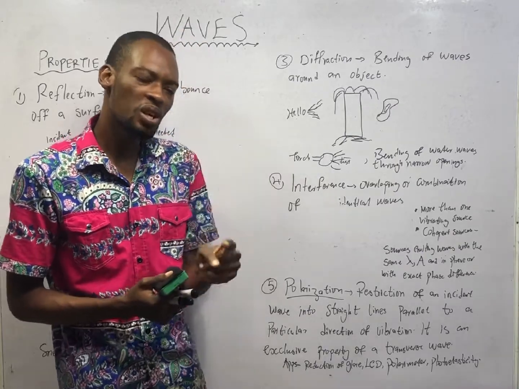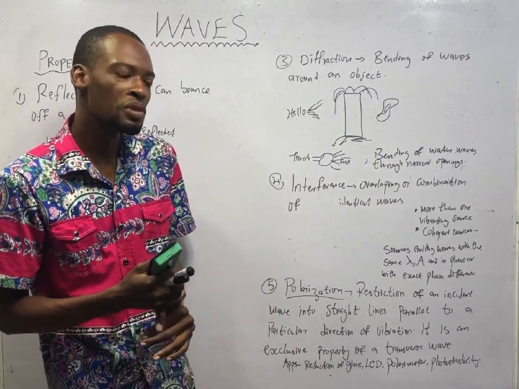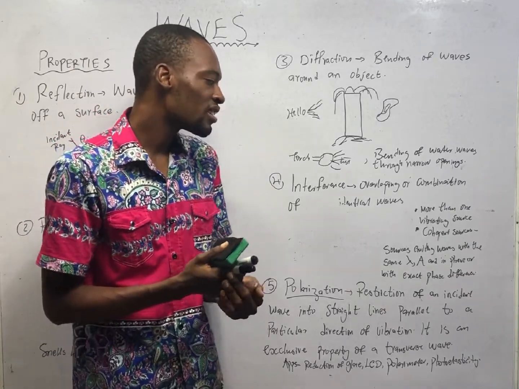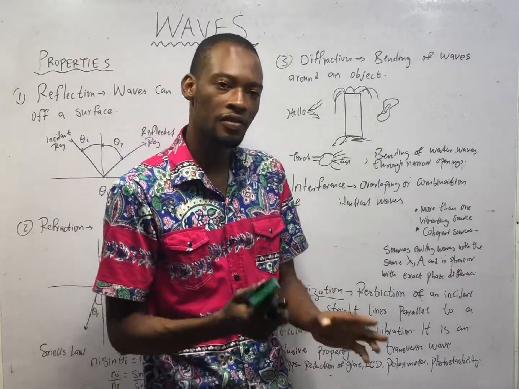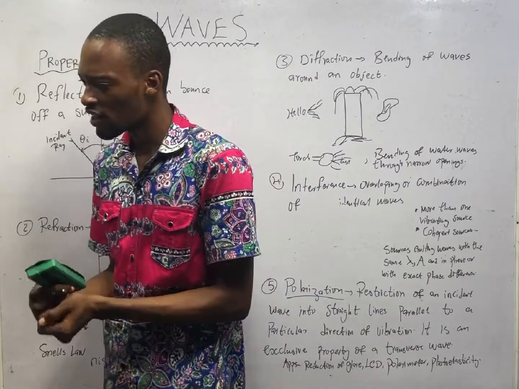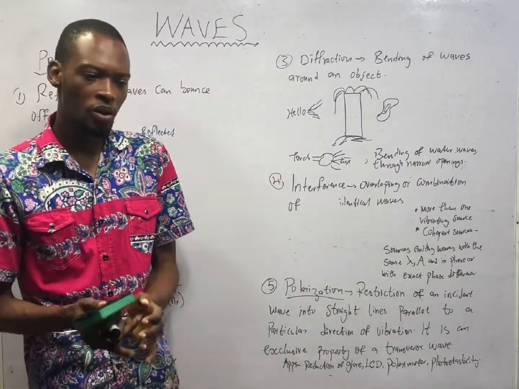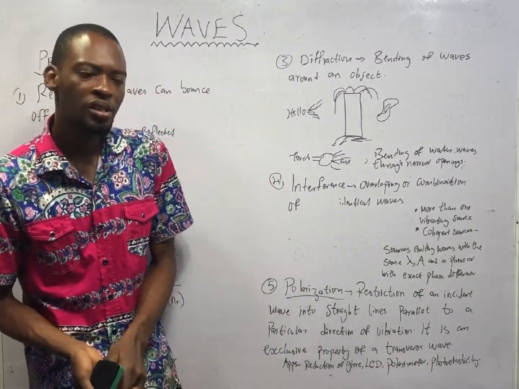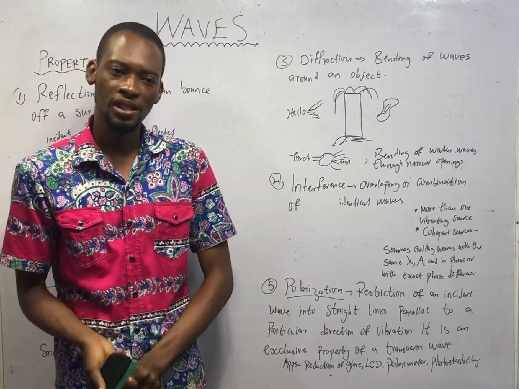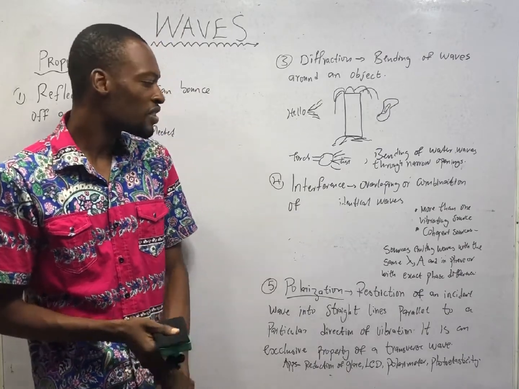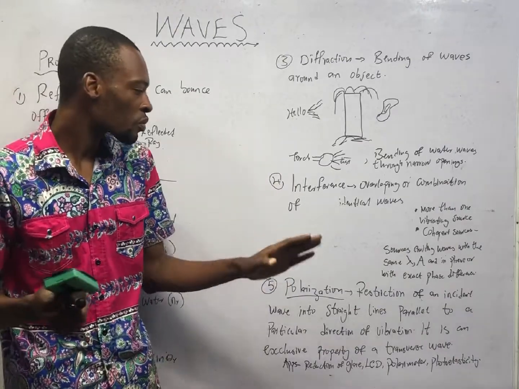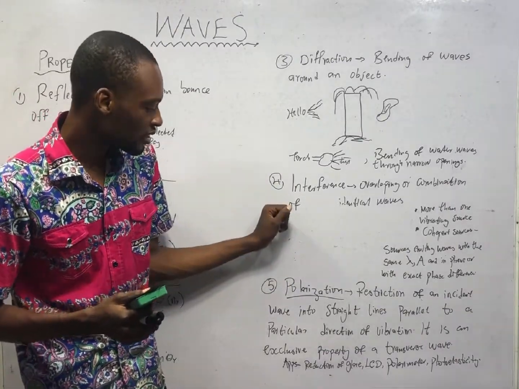And two, the sources must be coherent, meaning they must have the same wavelength, the same amplitude, and they must be in phase. If they are not in phase, they must have the same phase difference. They must be out of phase by the same angle. That is the condition for interference.